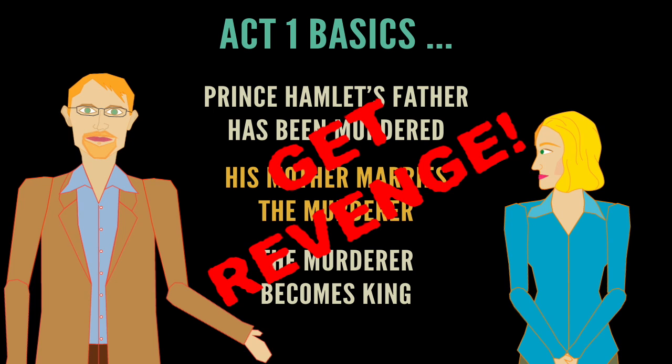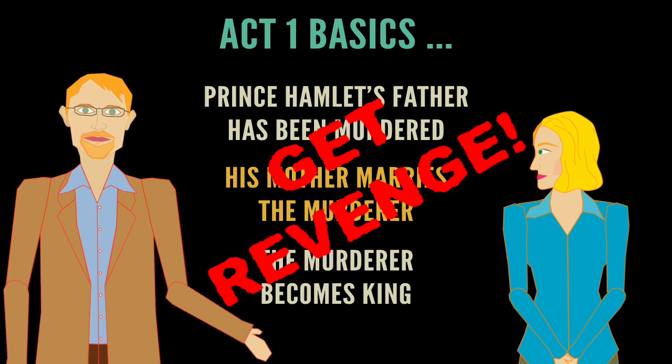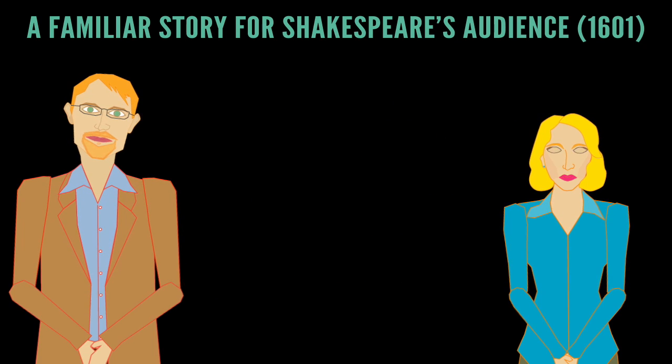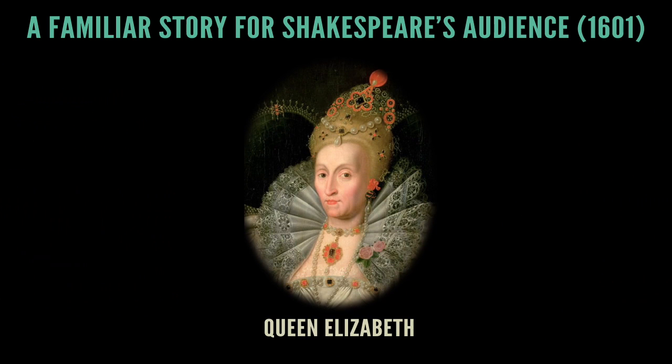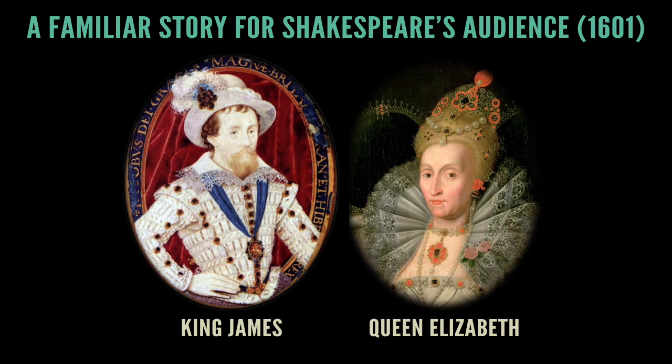For audiences watching the first performances of Hamlet around 1601, this premise would have seemed eerily familiar. Everyone knew that Queen Elizabeth was dying and would soon be replaced by her cousin, King James of Scotland, whose family history was common knowledge.